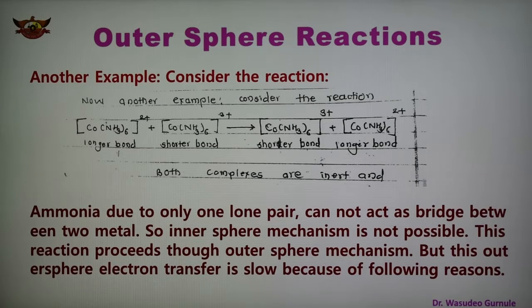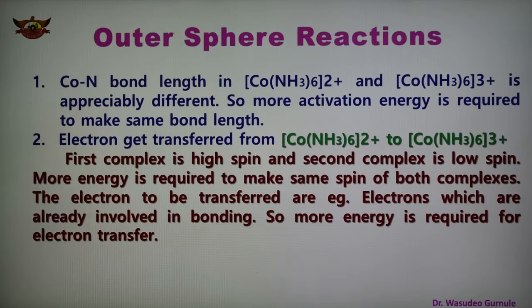both the complexes are inert, and the ammonia ligand, having only one lone pair, cannot act as a bridge between the two metals. Therefore the inner sphere mechanism is not possible. So in this example also, the inner sphere mechanism is not possible. This reaction can take place through the outer sphere mechanism, but this outer sphere electron transfer is slow because of two reasons.